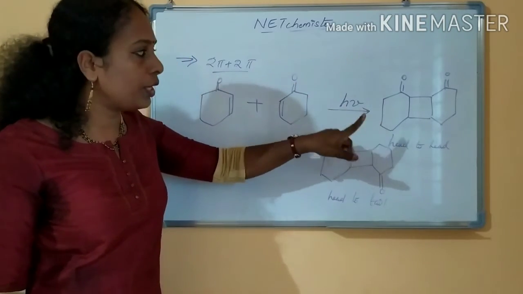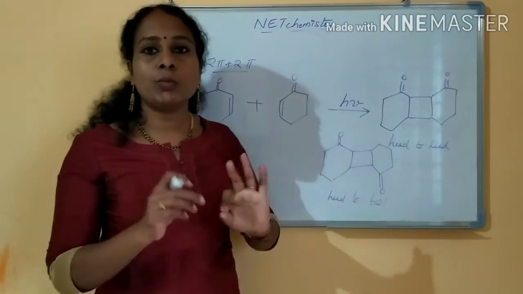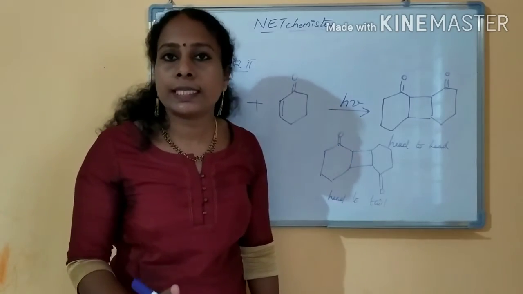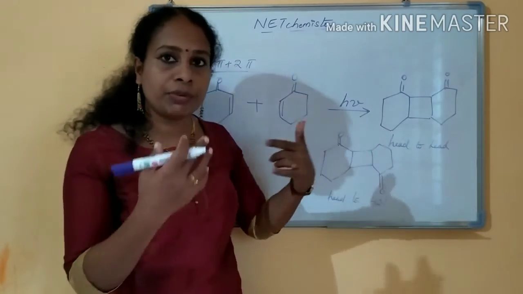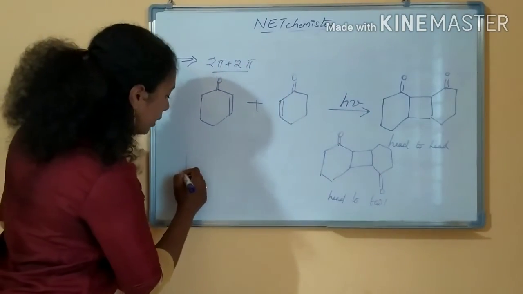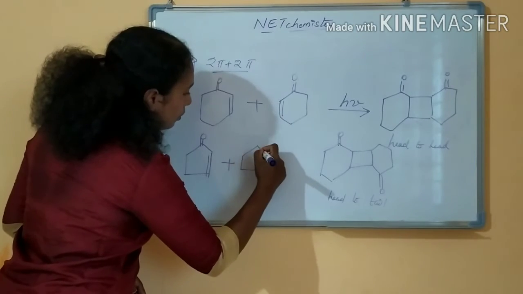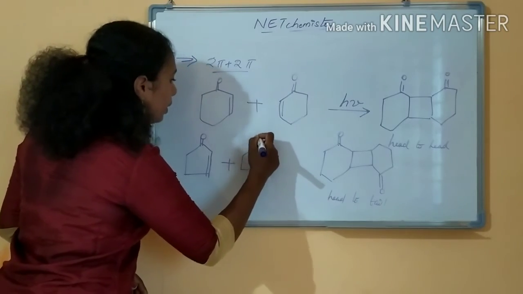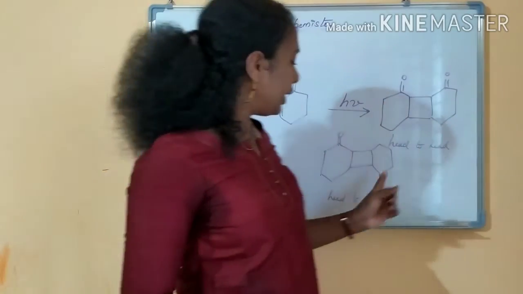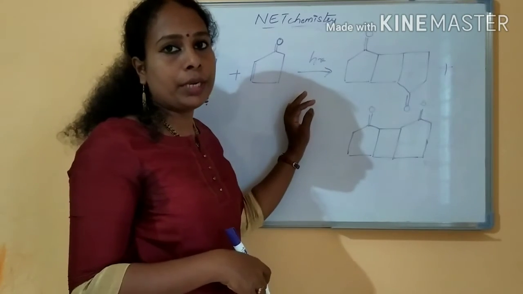This 2pi cycloaddition is undergoing under photochemical condition, and the C double bond C should always have an electron withdrawing group, then only the reaction will be possible. Is it clear? This is what the two products are. If it is a 5-membered ring, if it is a 4-membered ring, whatever you are getting. If I am taking a 5-membered ring also, the cycloaddition reaction will be like that. Two products will be forming, head to head and head to tail. Here also I have written the cycloaddition reaction of a 5-membered ring.